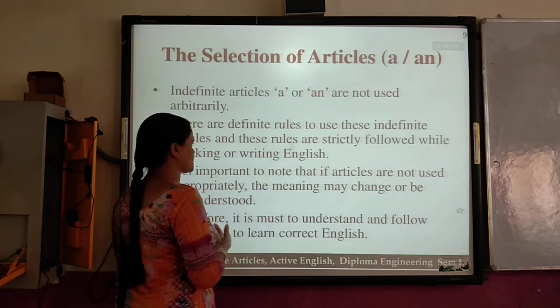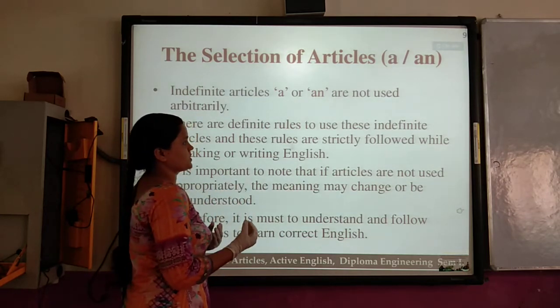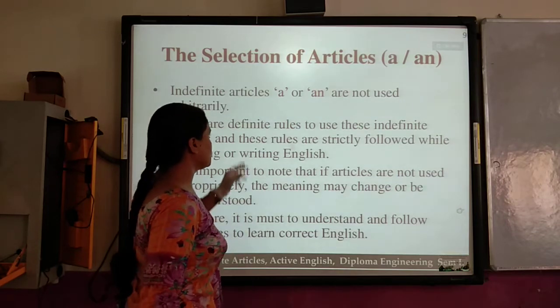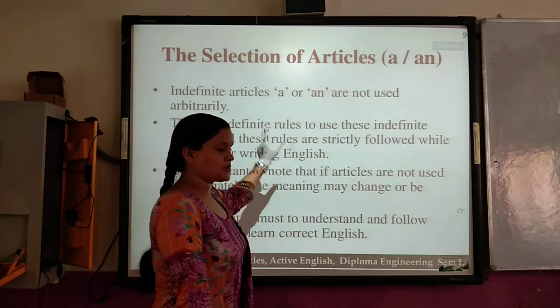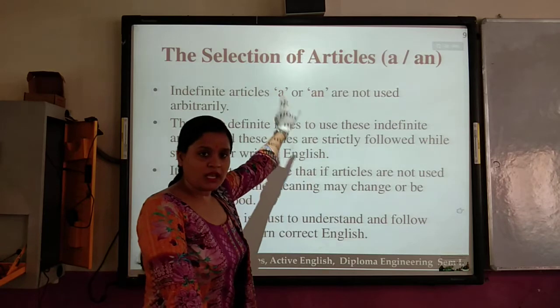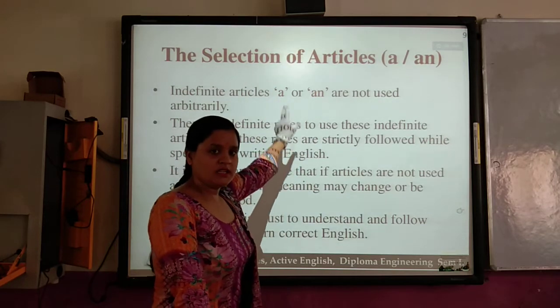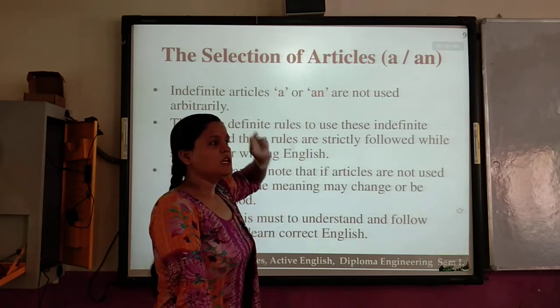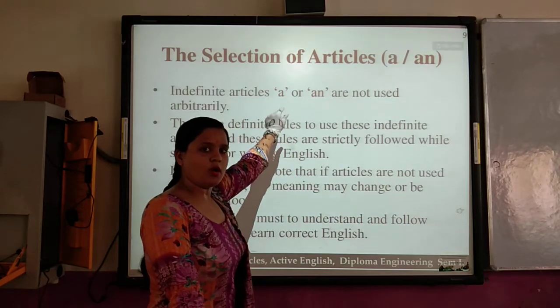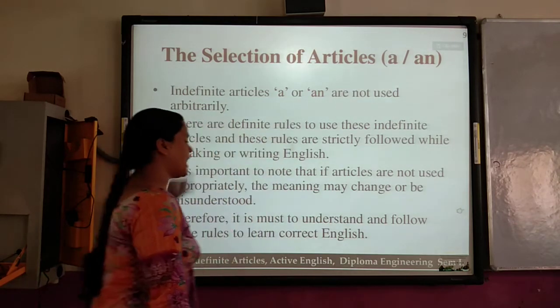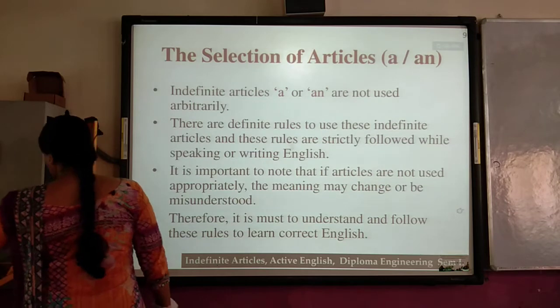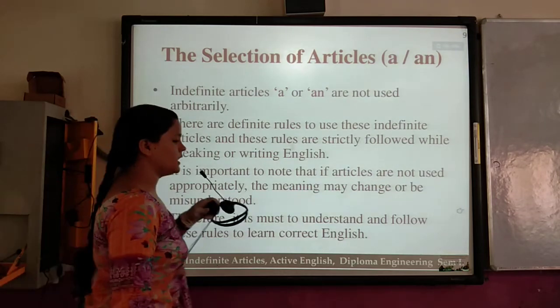Without any compulsion, without any restriction. It means there are some restrictions on using a or an in sentences. The use of a and an is restricted according to their uses.